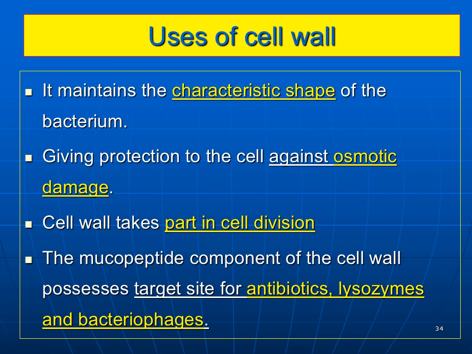So what are the uses of the cell wall? The cell wall maintains the characteristic shape of the bacteria and gives protection to the cell against osmotic damage, and the cell wall has a role in cell division. The mucopeptide component of the cell wall possesses the target sites for antibiotics, lysozyme, and bacteriophages.